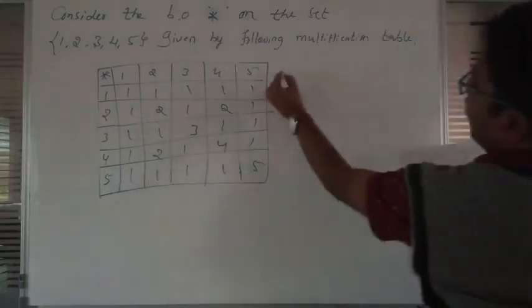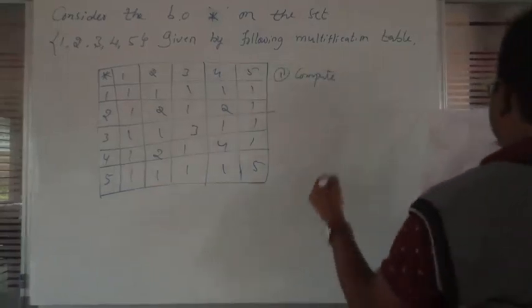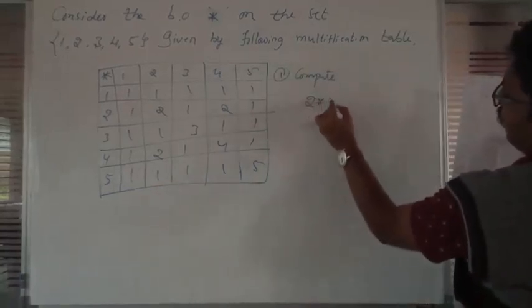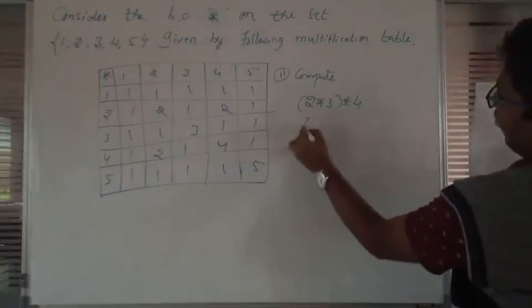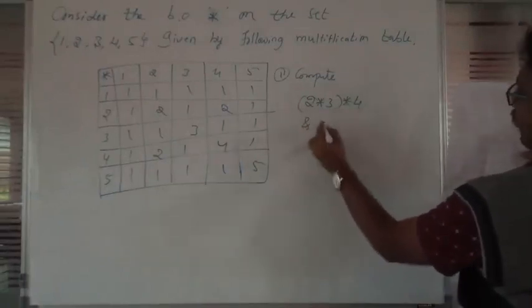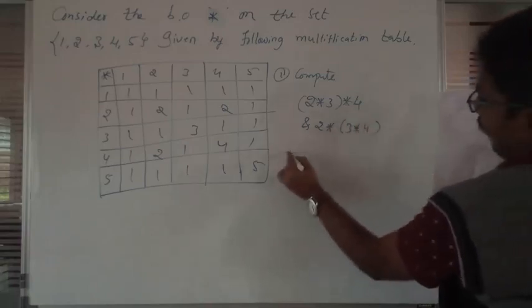Okay, first one is compute 2 star 3 star of 4 and 2 star 3 star 4.